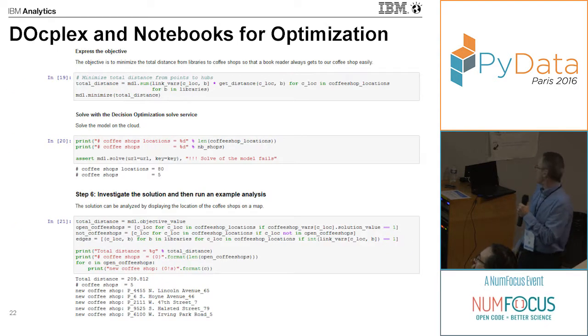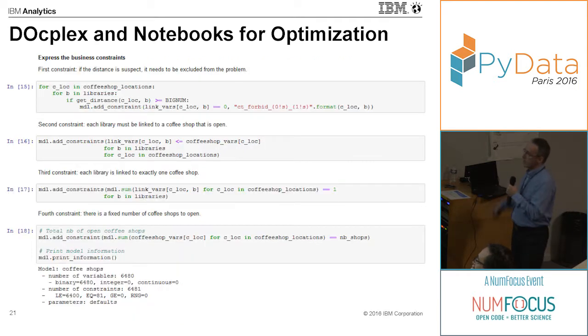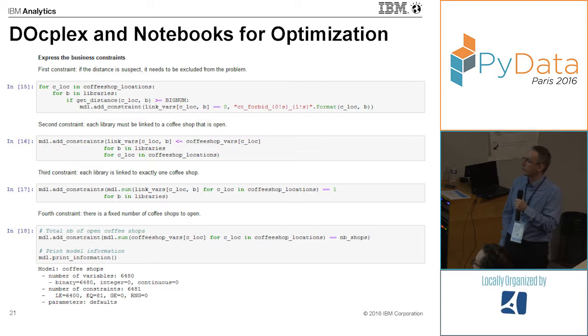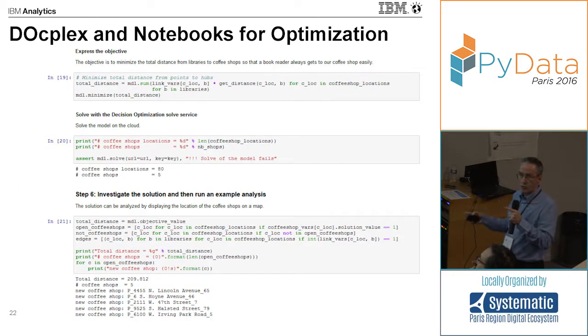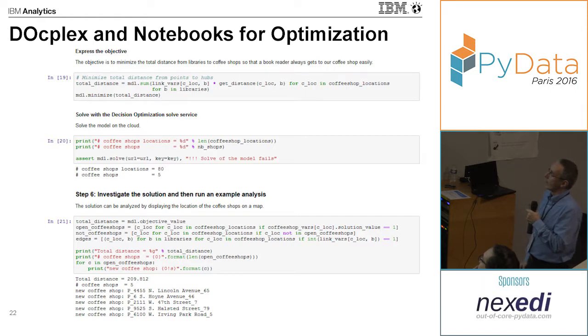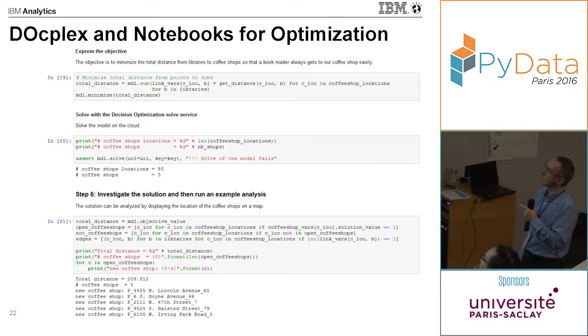Or just an information. The print information actually gives you some information about the size of your model: how many decision variables you have and how many constraints you have. Then, among all those possible solutions, you want to select the best one. In our case, what we want to do is to minimize the total walking distance between a library and coffee shops. So the purpose of this expression is to quantify, for a given solution, what will be this total walking distance.